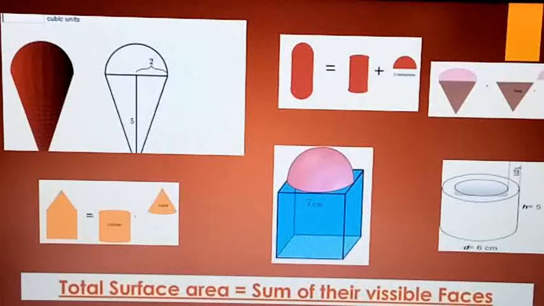Add the first figure and add the other figure. Whatever figures you are observing, just add them. So total surface area of a solid equals the sum of the visible faces that you are seeing in that figure. That you need to write down. This is one simple hint that I'm giving for the combination of solids, children, right?